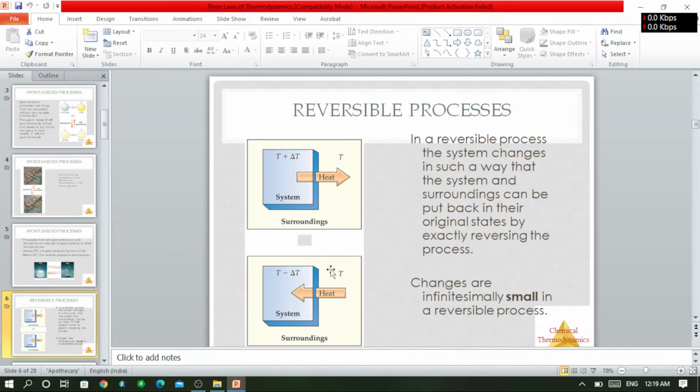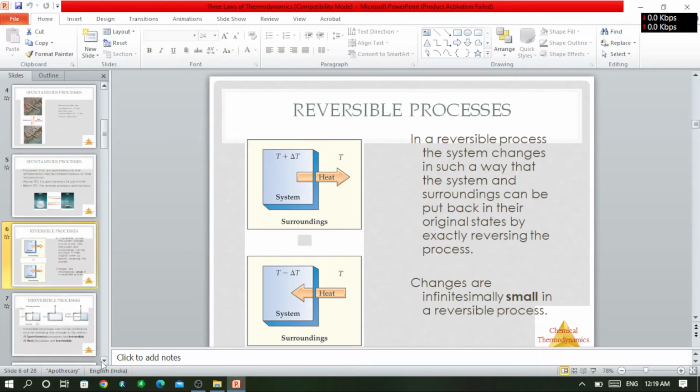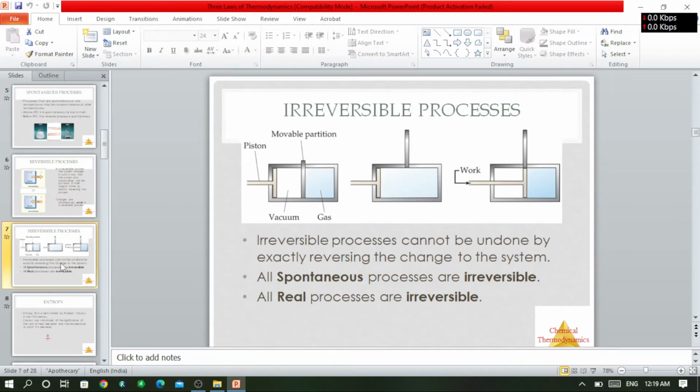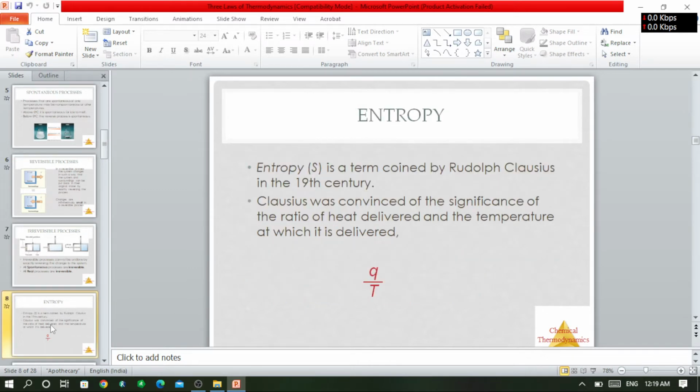This particular example talks about the reversible process. The process which can go in the forward direction, or the process which can go in the backward direction, is nothing but an example of a reversible process. This other example is of an irreversible process, and an irreversible process is the opposite of a reversible process.